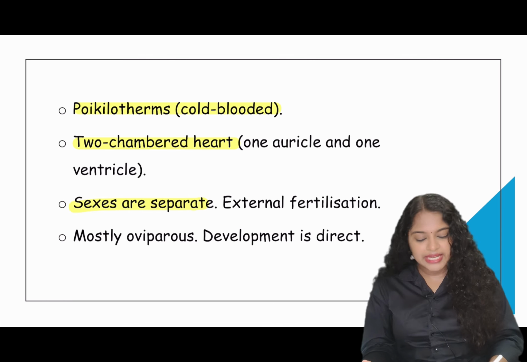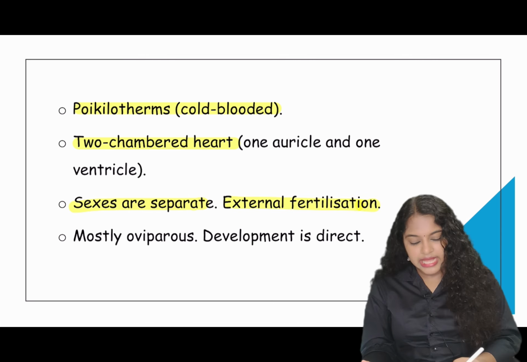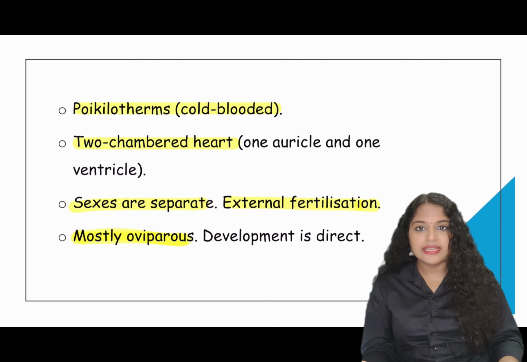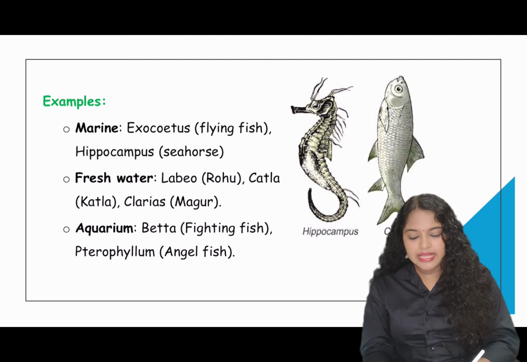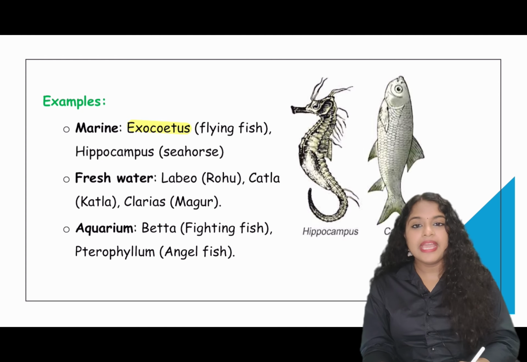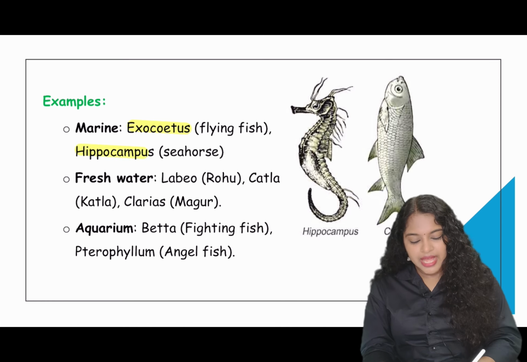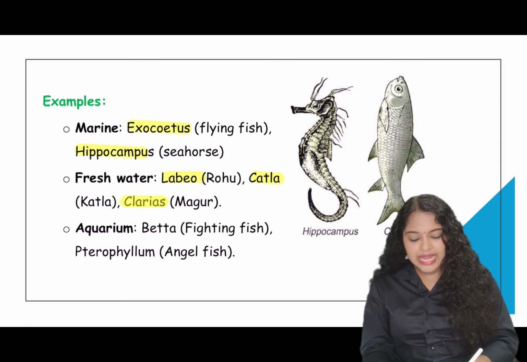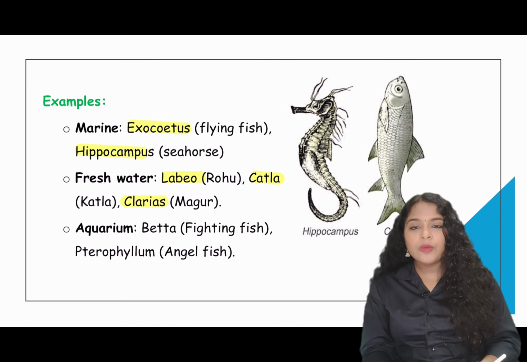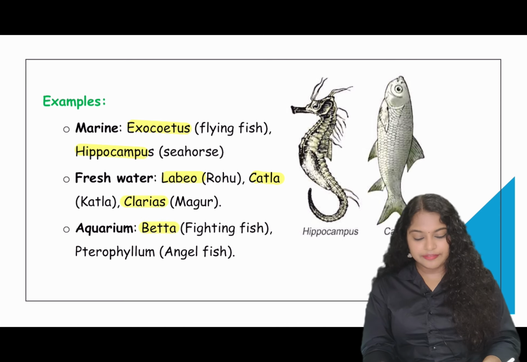Their sexes are separate. External fertilization occurs and mostly they are oviparous, that is they lay eggs, and their development is direct. Examples in marine ecosystem: Exocoetus, that is flying fish, and Hippocampus, that is a seahorse. Freshwater: Labeo, that is rohu, Catla, and Clarias, that is mangur. Aquarium: Betta, that is fighting fish, and Pterophyllum, that is angelfish.